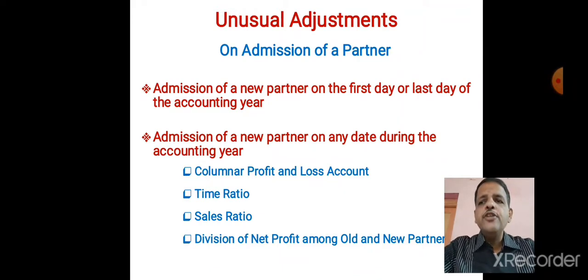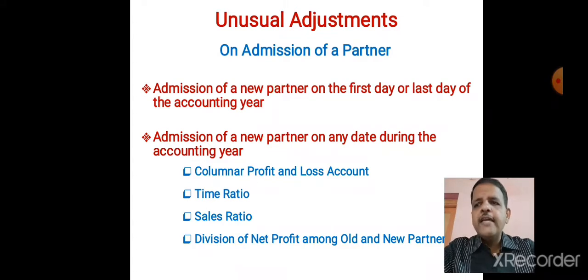On admission of a new partner on the first day or last day of the accounting year, or any date during the accounting year, certain things we have to carry out. On admission of a partner, necessary adjustments are required to be made regarding goodwill or accumulated profits or capital contributions, etc.